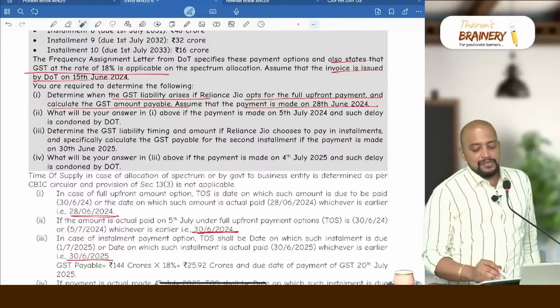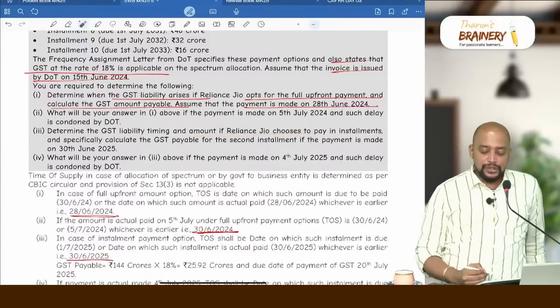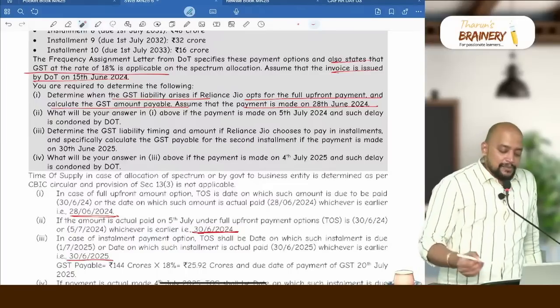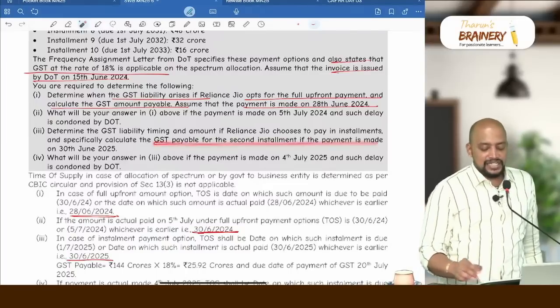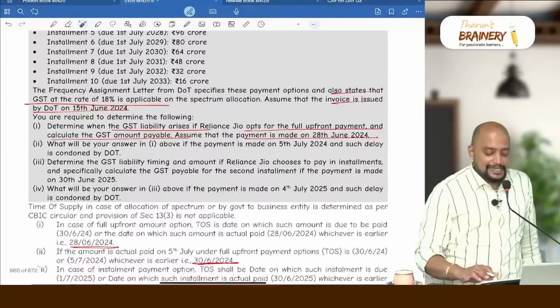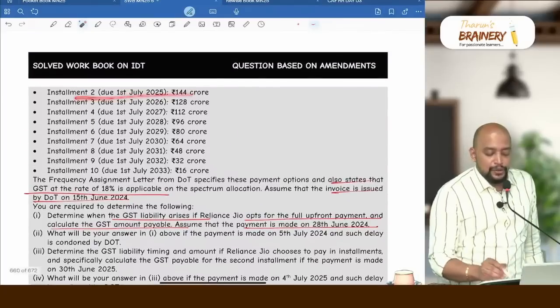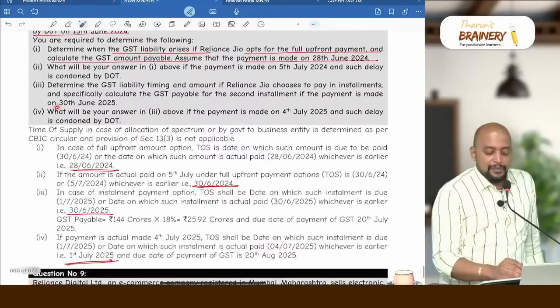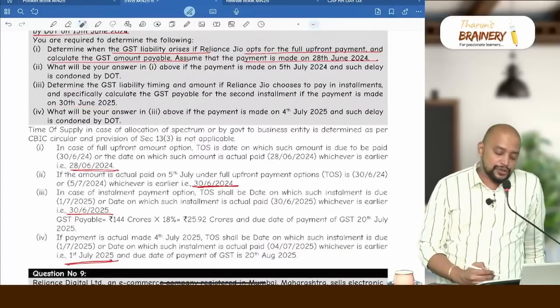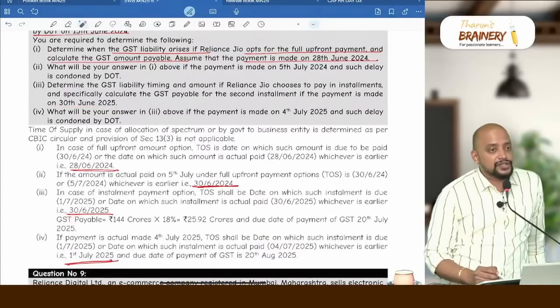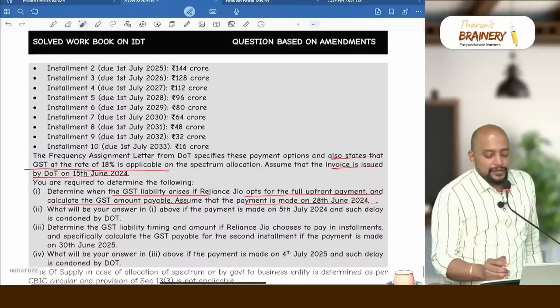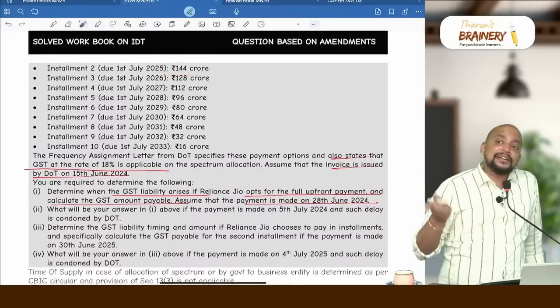Determine the GST liability, timing and amount if Reliance Jio chooses to pay in installments, and specifically calculate the GST payable for the second installment due on 1st July, but they are making payment on 30th June. So whichever is earlier will be 30th June. And what is the GST amount? 144 crore. But it includes interest.